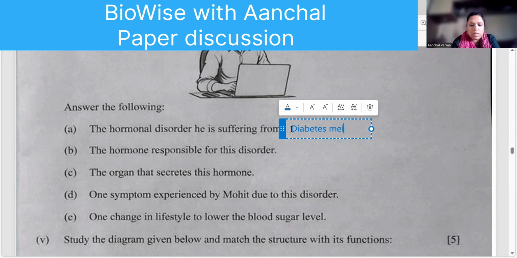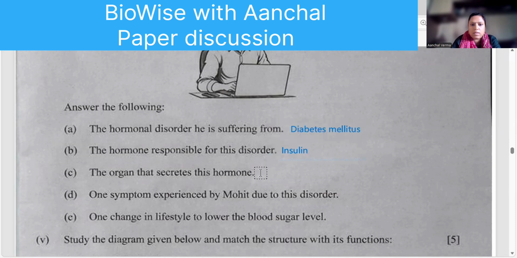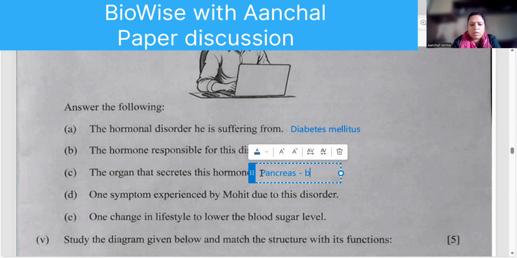Diabetes mellitus. Hormone responsible, insulin. Organ that secretes, pancreas. If you want to go in detail, beta cells of islets of Langerhans. But since they have asked the organ, so only pancreas will also give you marks. Okay?